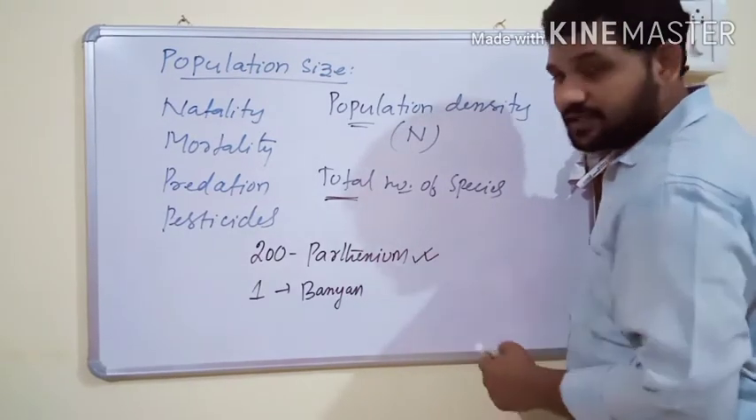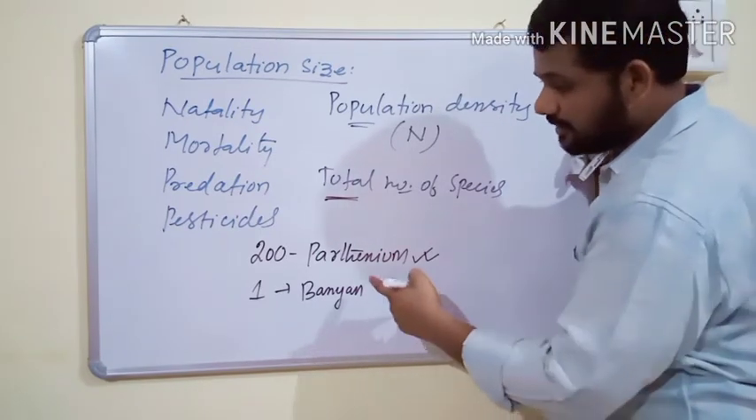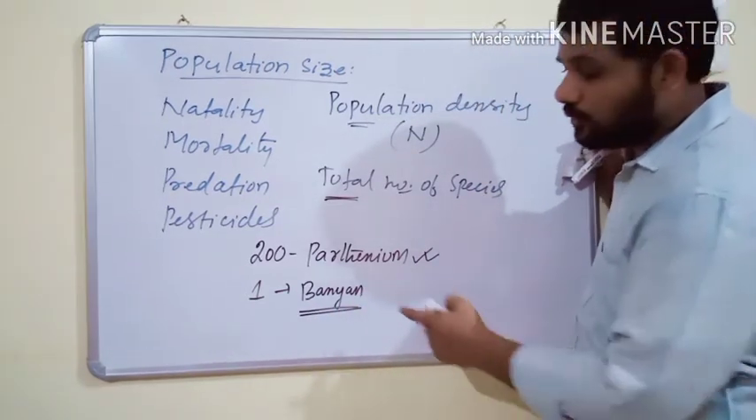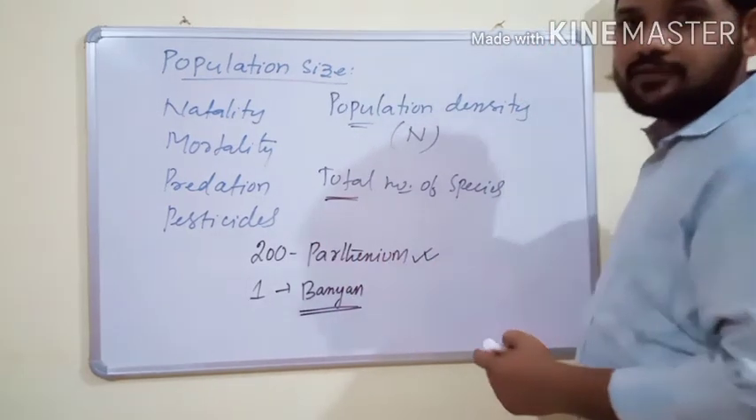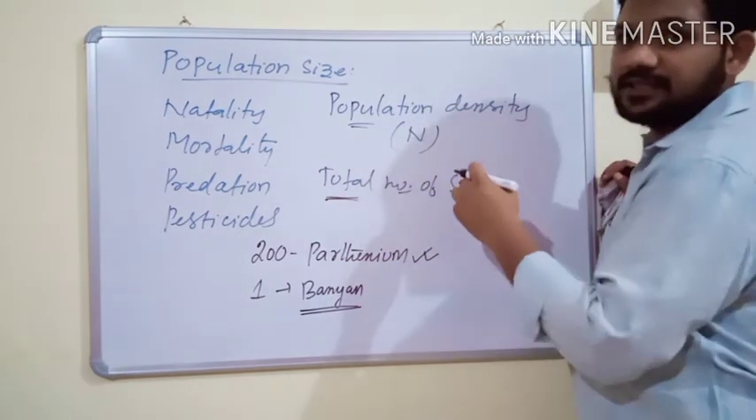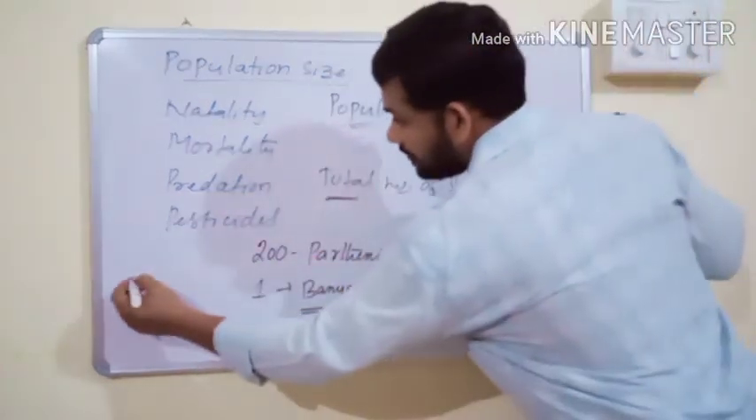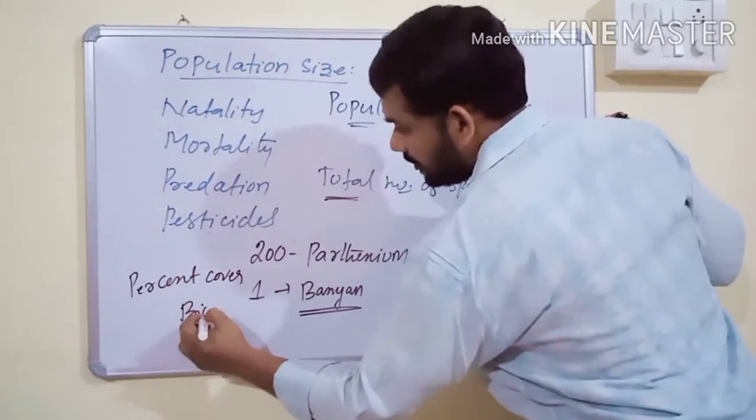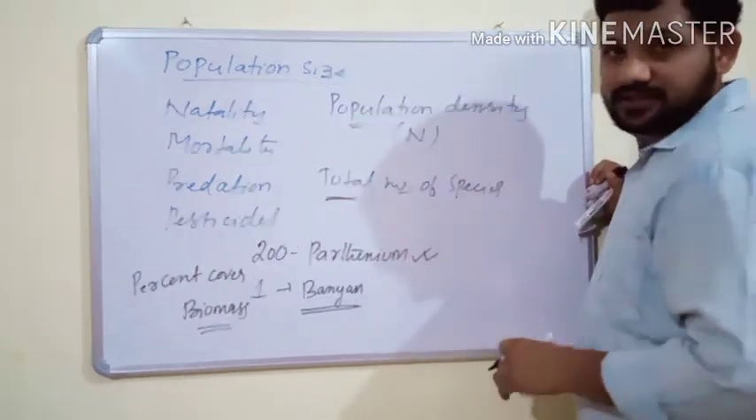But in this condition, we should not forget the ecological importance of the banyan tree. The ecological importance of one banyan tree is more than that of 200 Parthenium plants. So in such conditions, the more meaningful measure of population density is percent cover or area cover, or the biomass. Biomass is the exact meaning of population density in such conditions.